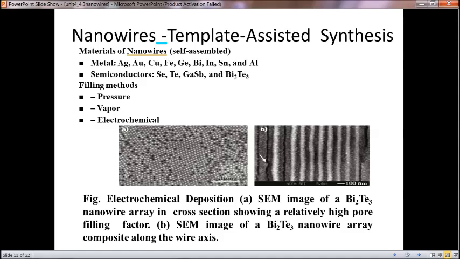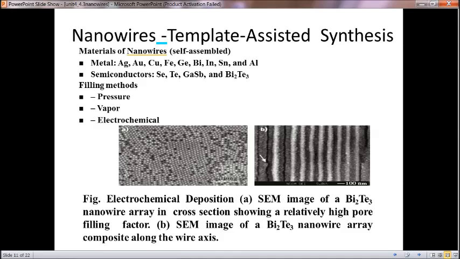So the filling methods are pressure based filling method, vapor based filling method, electrochemical based filling method. Then the electrochemical deposition is over, the tubular structure will be like this. This is the phased arrangement, this is the tubular arrangement. So like this only we are having the fillings and self-assembling. Self-assembling nanostructure has unique characteristics of self-assembling, and because of self-assembling we have to concentrate on filling methods to synthesize the nanowires. So the filling methods will be pressure, vapor and electrochemical methods.